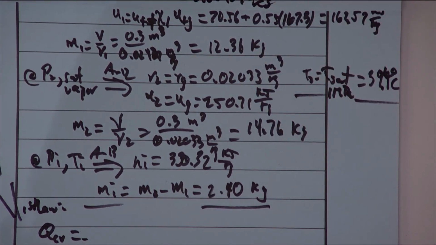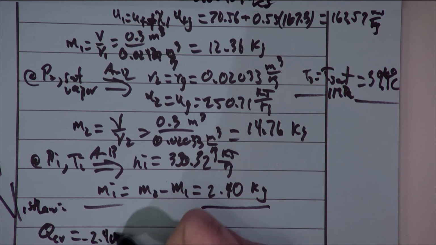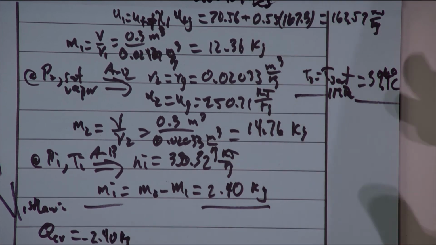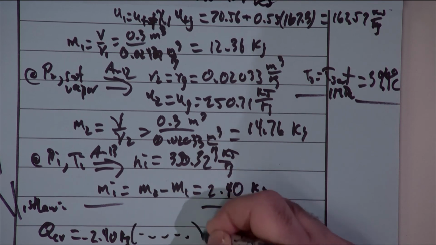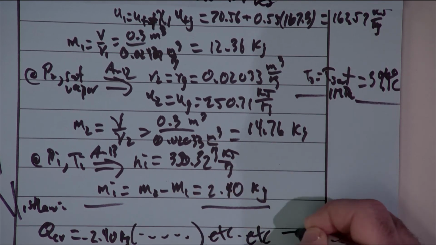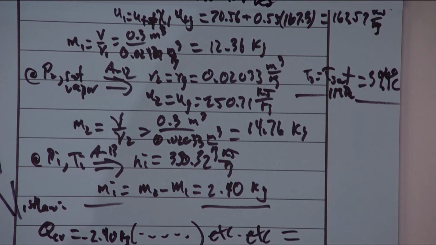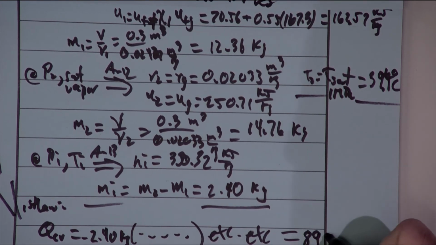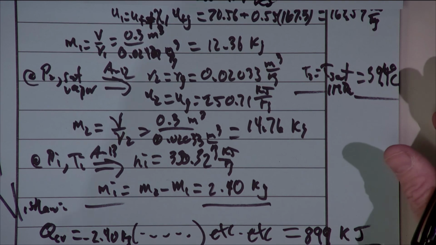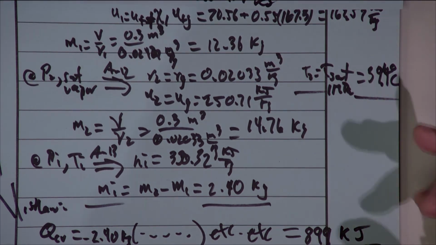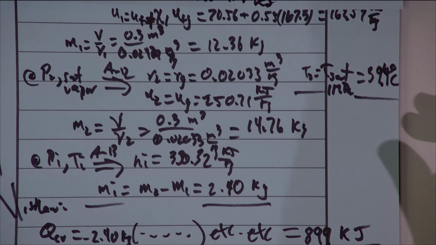I'm not going to rewrite it, I'll just throw in the numbers. So we have the negative of 2.40 kilograms. And these are pretty straightforward, so in the interest of saving time, I'll just let you plug away yourselves. So I'll just put et cetera, et cetera. If you go through the mathematics, you end up with 899 kilojoules, and you will find that this is a positive number. So heat is actually being added to the system in this particular case.